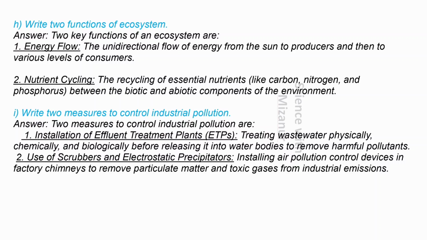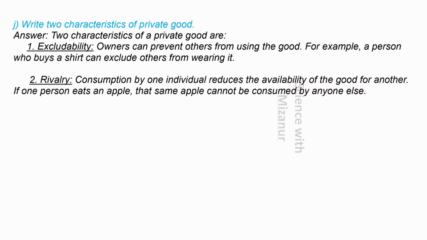Answer. 2 measures to control industrial pollution are 1. Installation of effluent treatment plants, ETPs, treating wastewater physically, chemically, and biologically before releasing it into water bodies to remove harmful pollutants. 2. Use of scrubbers and electrostatic precipitators, installing air pollution control devices in factory chimneys to remove particulate matter and toxic gases from industrial emissions. J.